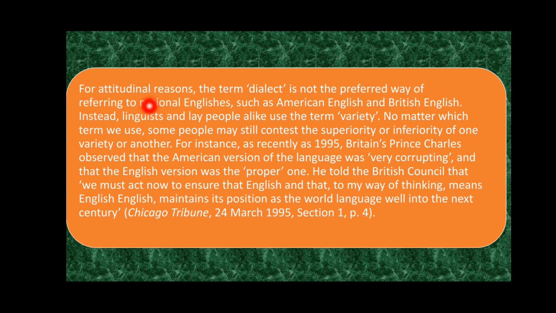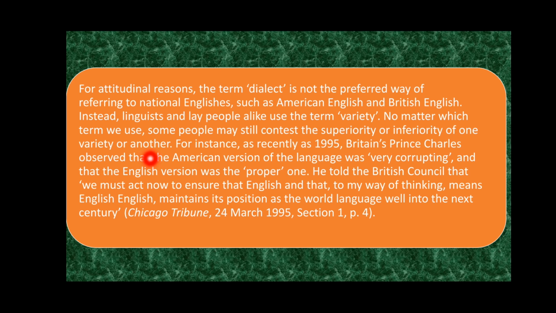For attitudinal reasons, the term dialect is not the preferred way of referring to national Englishes, such as American English and British English. Instead, linguists and lay people alike use the term variety. It's better to use variety. I'm using a British variety of English, or I am using an American variety of English, or I'm using an Australian variety of English. No matter which term we use, some people may still contest the superiority or inferiority of one variety or another.